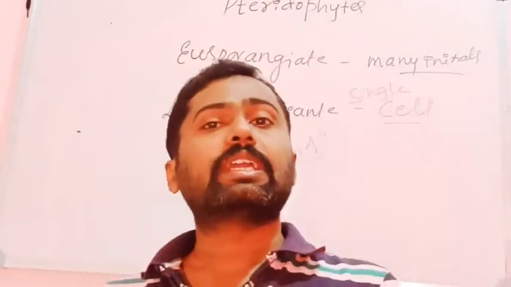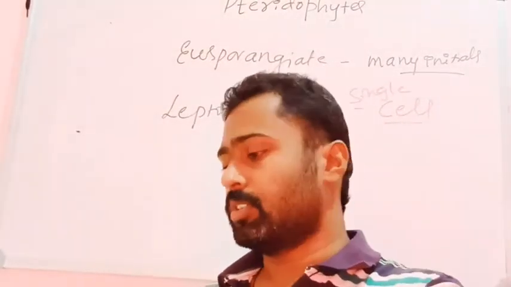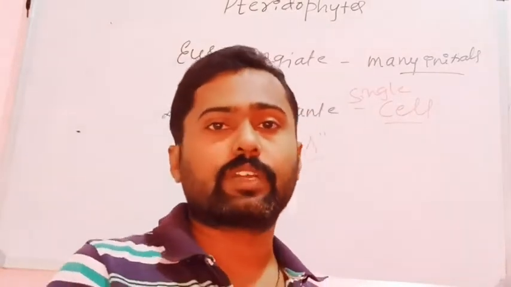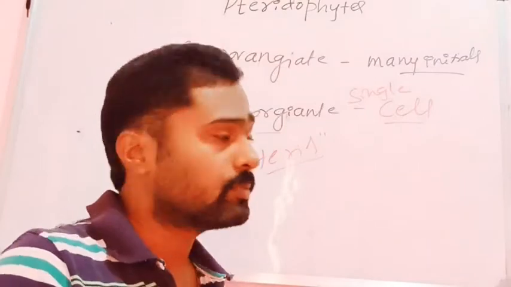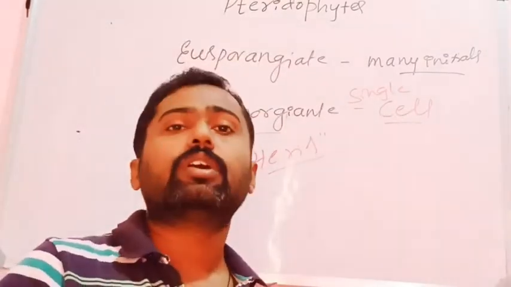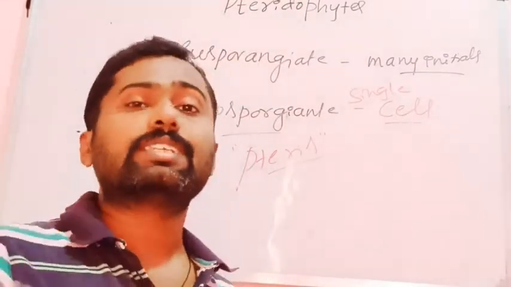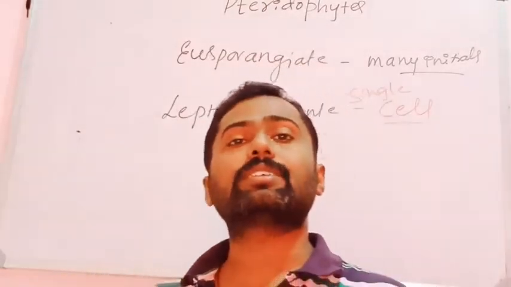I have explained about the general characters of pteridophytes. Remember all those points, like the plant body is sporophyte, diploid in nature, and differentiated into root, stem and leaf, all those things. In the next video, I will explain about the classification of pteridophytes, the different classes of pteridophytes.